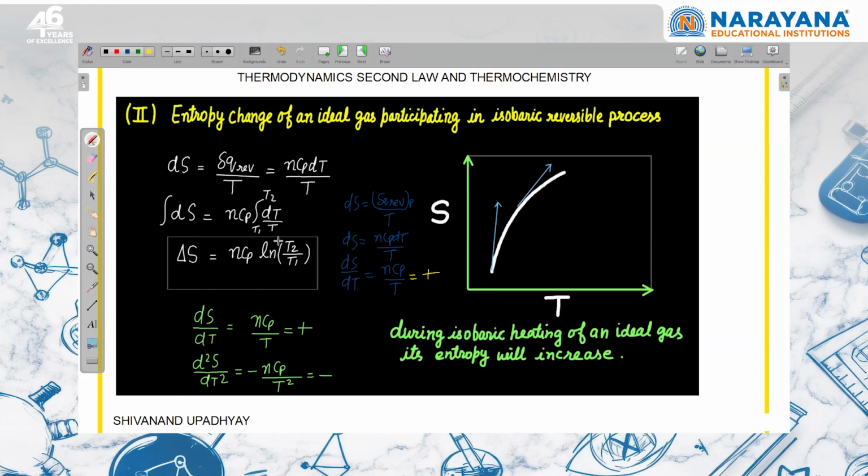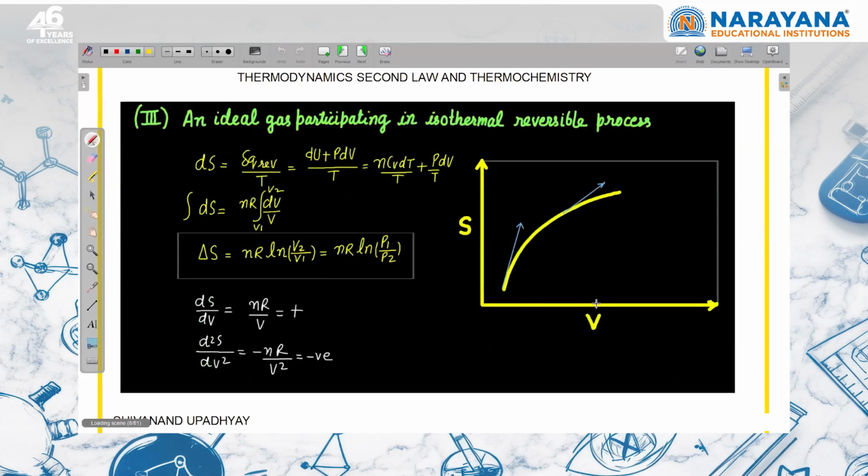Again, we'll differentiate. After differentiation, this is negative. So we can say that the rate of change of slope will be negative. Same line, we can say that at low temperature in an isobaric reversible process, if we increase the temperature, the entropy change will be more with respect to high temperature. So it is more sensitive at low temperature than at high temperature.